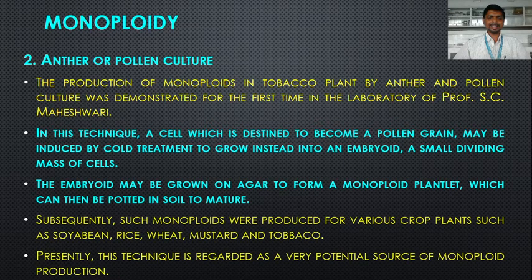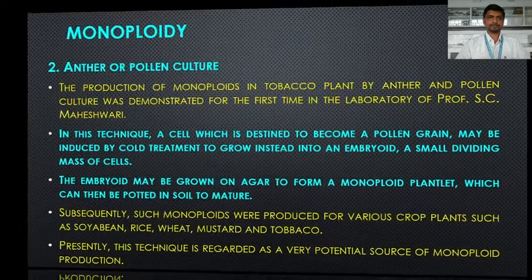So this technique is easy and can be achieved with the help of tissue culture, where a cell which is destined to become a pollen grain may be induced by cold treatment to grow into an embryoid, and these embryoids are grown on agar medium. So the pollen grain is haploid, and the embryoids produced from the pollen grain are also haploid. They are grown on an agar medium to form a monoploid plantlet which can then be potted in soil for maturation. So this is all about the anther or pollen culture.